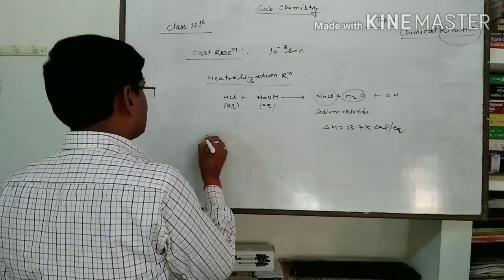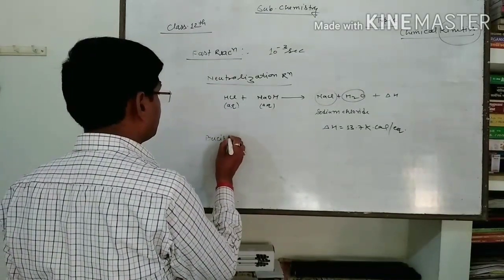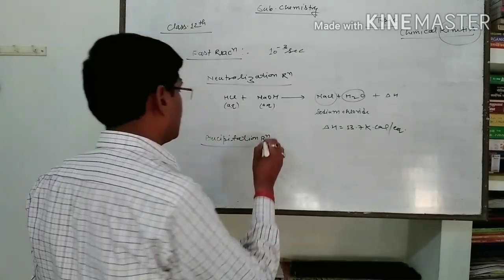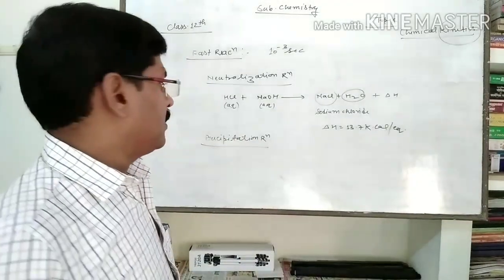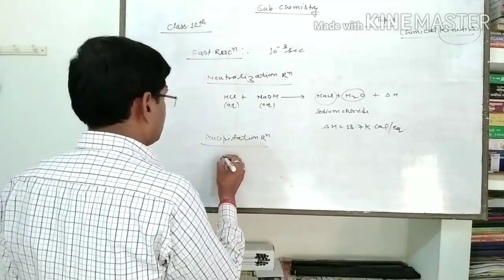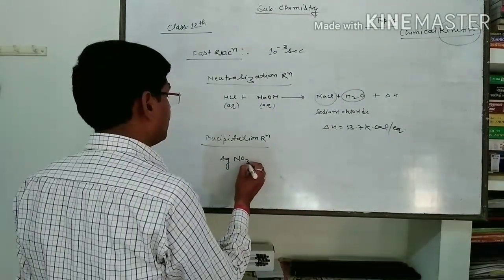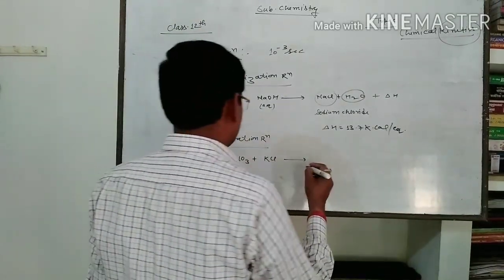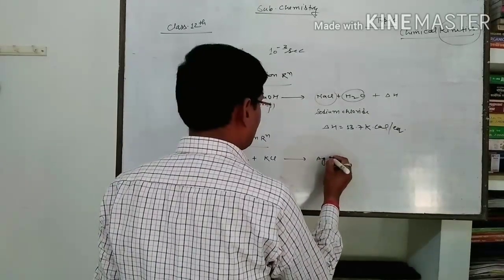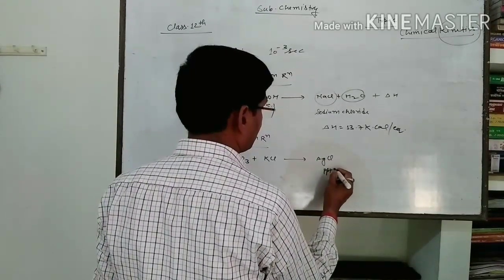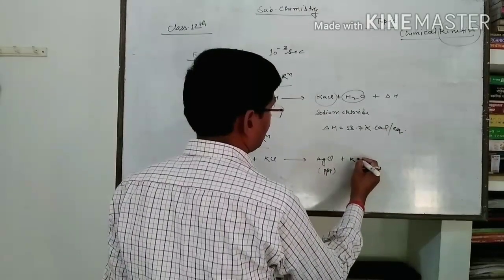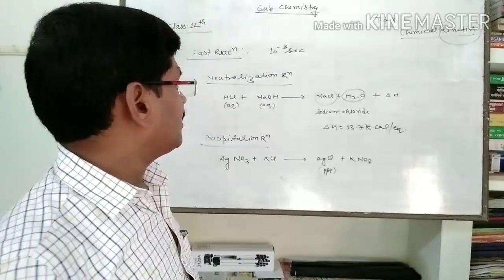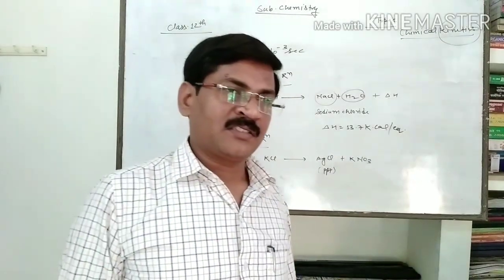In precipitation reactions, as soon as you take silver nitrate and mix it with potassium chloride, within a very short time it gives a precipitate of silver chloride with the formation of potassium nitrate. So such types of reactions are considered under the category of fast reactions.